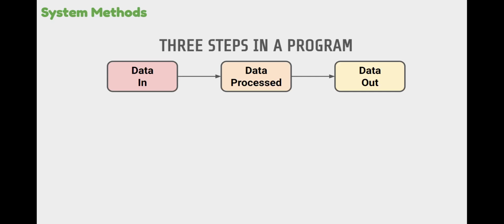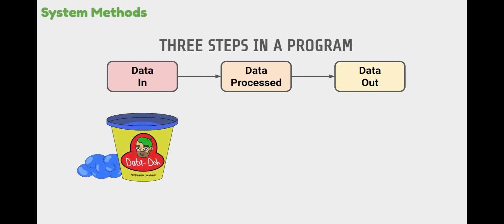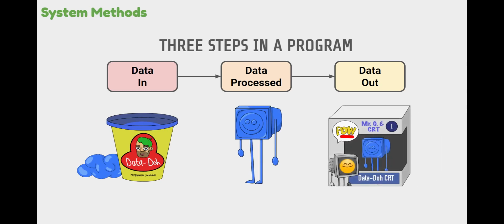So there are really three main steps in any program. You're going to get some data in. That's going to be your raw, unprocessed data. Then you're going to have your program process that data, turn it into something usable. And then finally, you need to get it out of the program so that you can see it. And so that's going to be your data out. You're going to clean it up and move it out of the program. Not every program will feature all three of these steps, and as we begin to learn programming, we're not going to include all three of these steps in our programs.